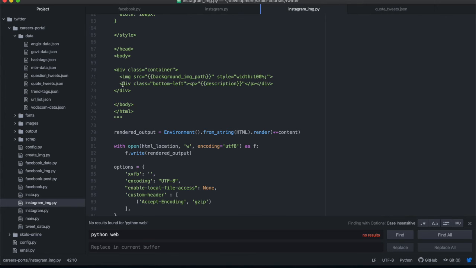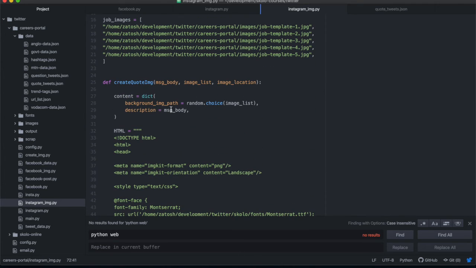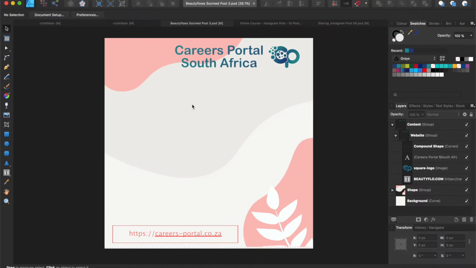And then once we finish with that, we have another div, and this div has a class bottom left. Inside this div we just have one paragraph with a description. And this description is what we pass over there as the message body. So the message body is this message that's going to go in here. That's the only thing that we're passing into this HTML. We are passing the background image, and then we are passing the message that's going to be written.